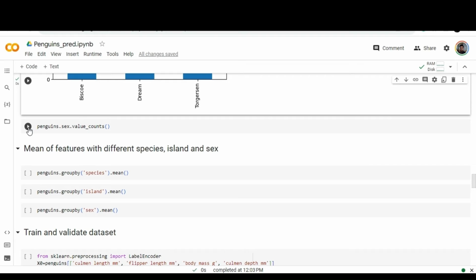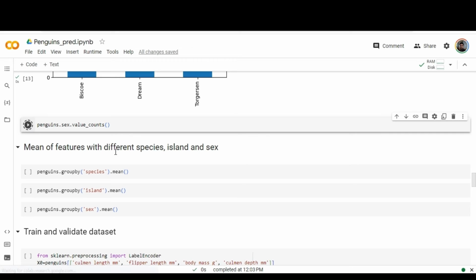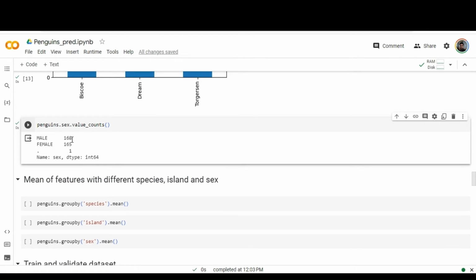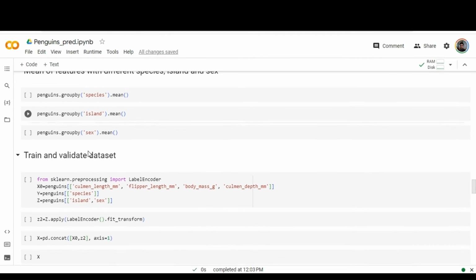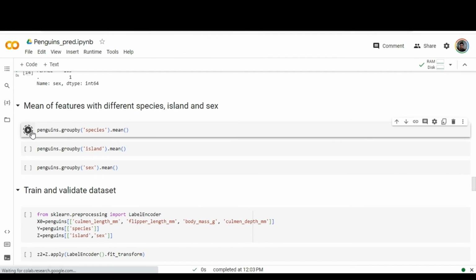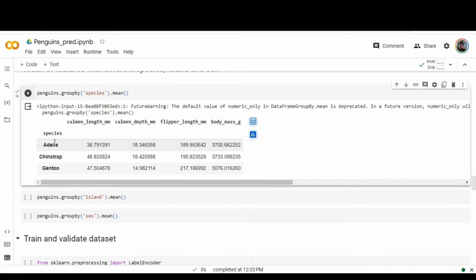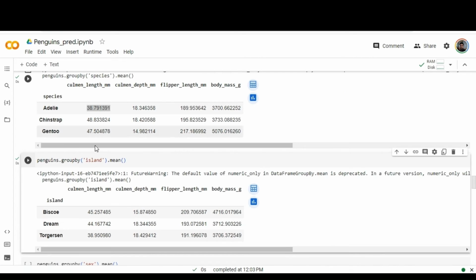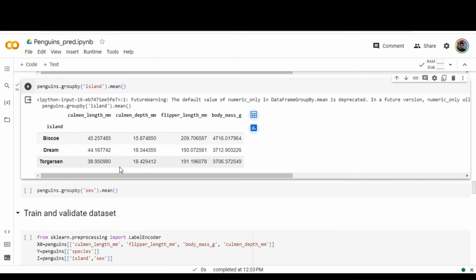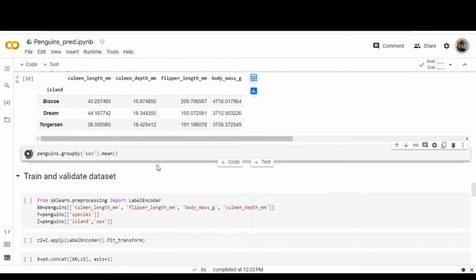So here the command is counts of sex. Based on the sex feature, we are categorizing the penguins count. 168 and 165 is the count here in the dataset. The next thing is mean value calculation. By grouping the species count, mean is calculated here. By grouping the island count, the mean is calculated over here. And based on the sex, mean is calculated here.